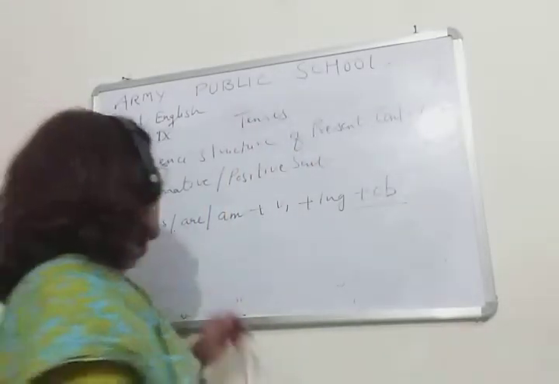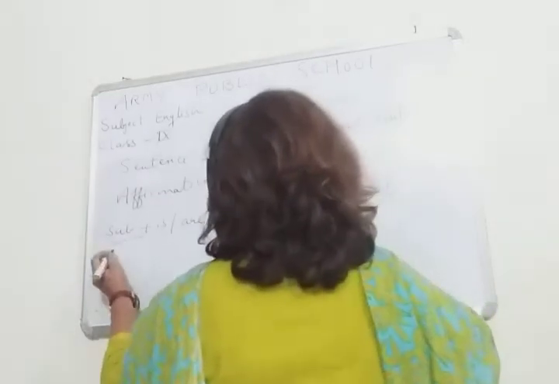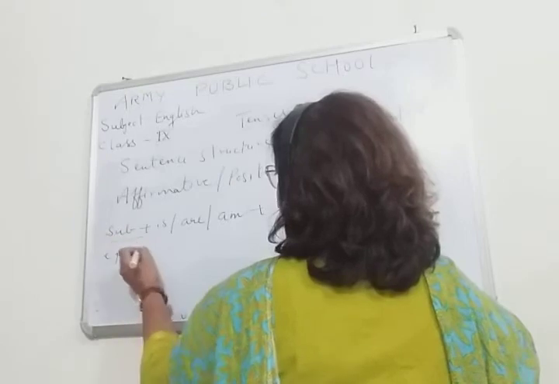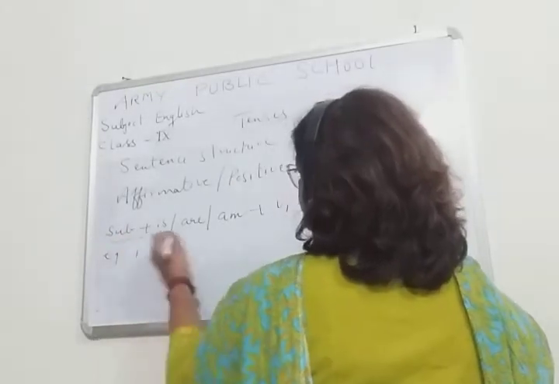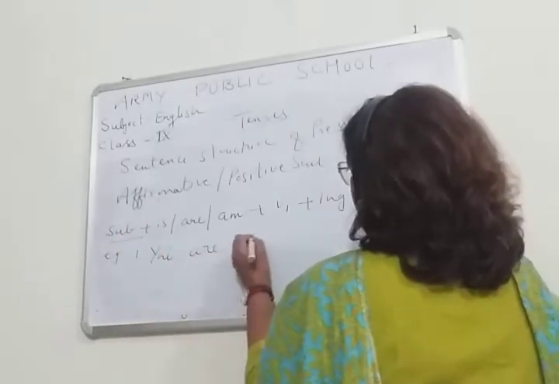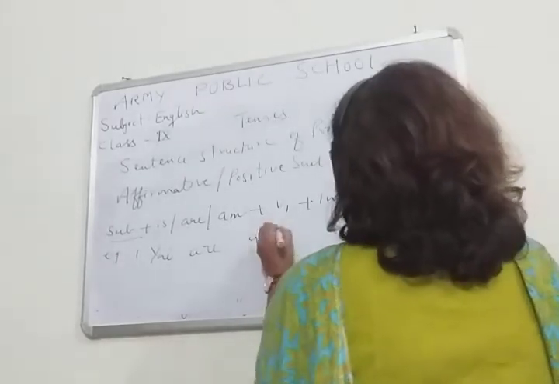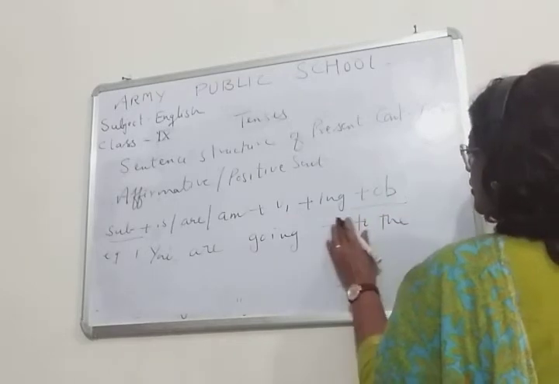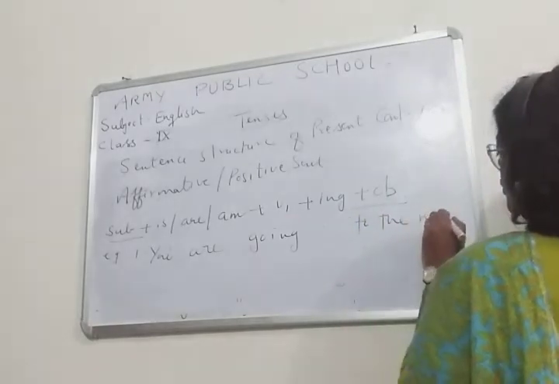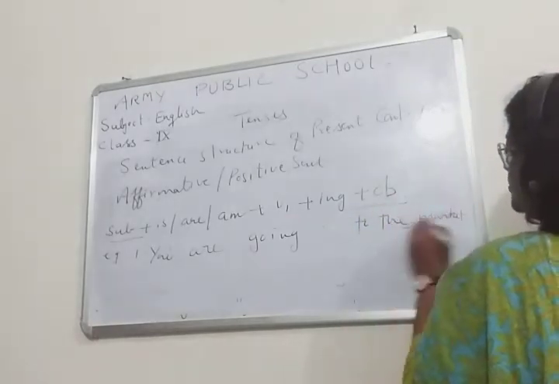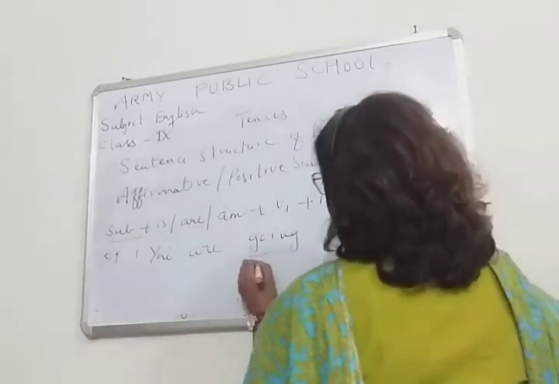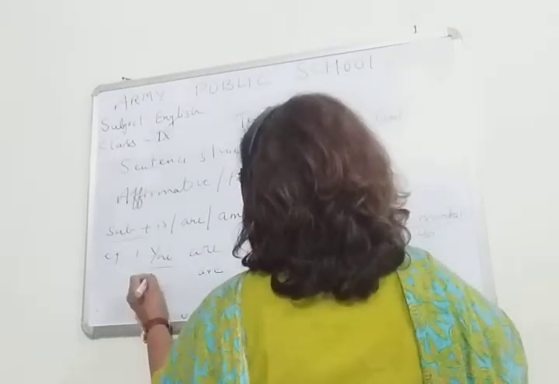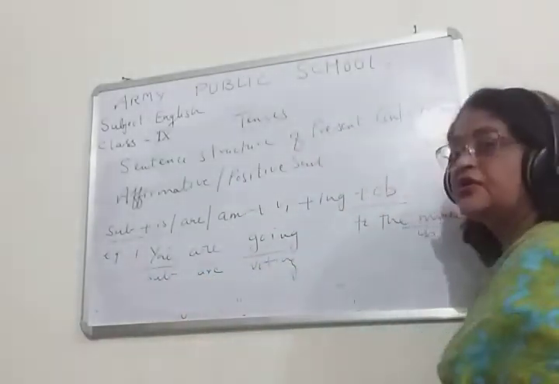Students, this is the formula, and children, I will write an example. Suppose I take the subject you. With you we always use are. You are going to the market. So this is the object, this is V1 plus ing, this is are, and this is the subject. Okay, you are going to the market.